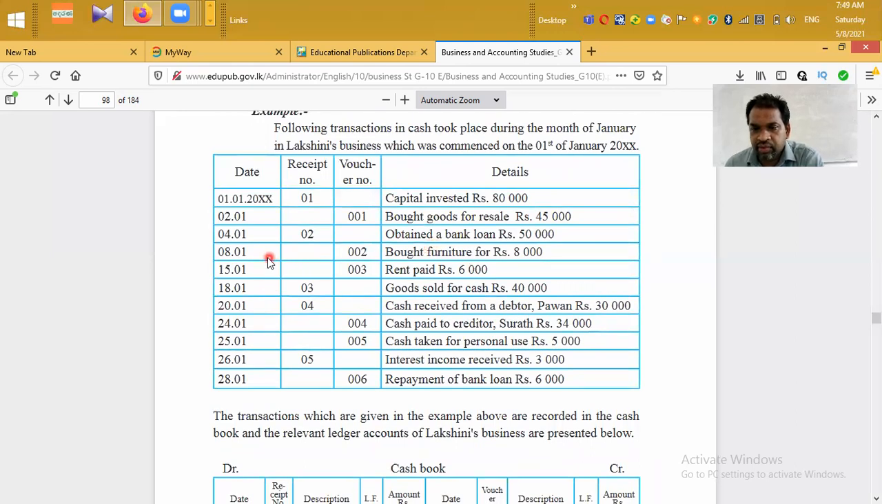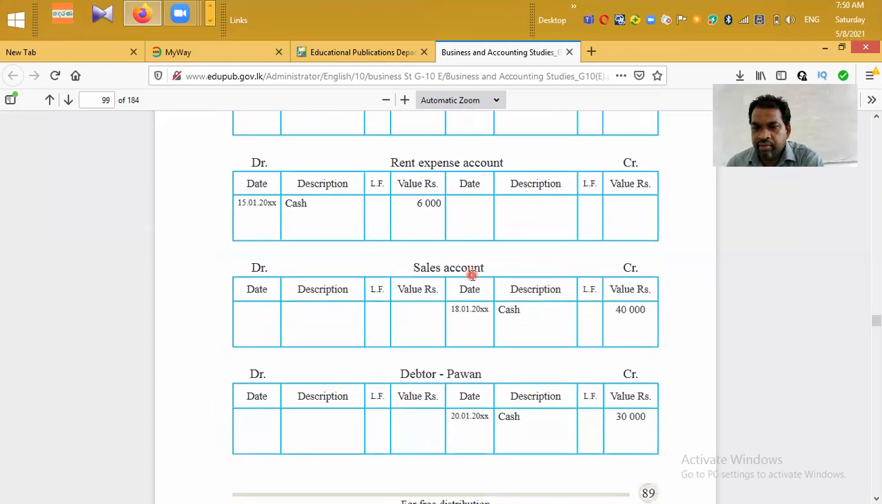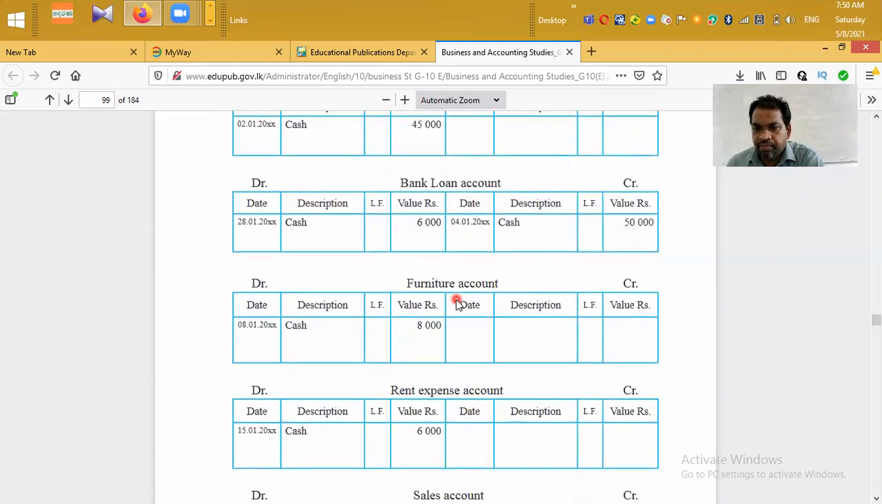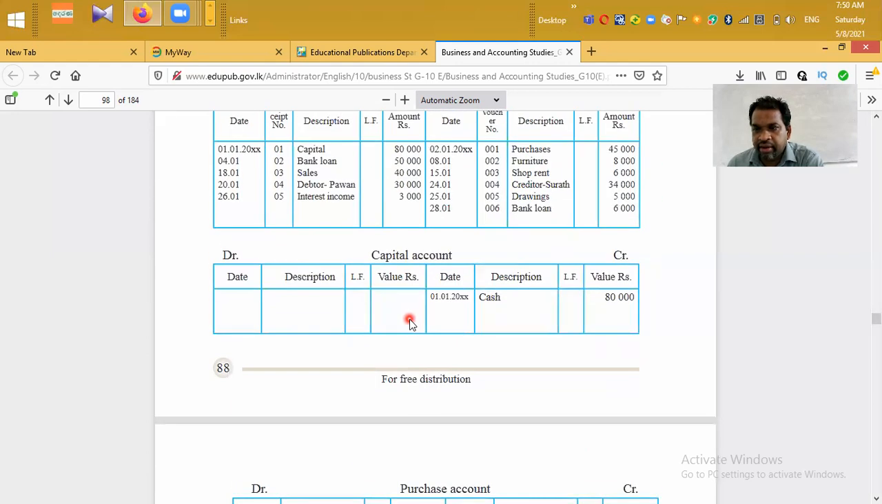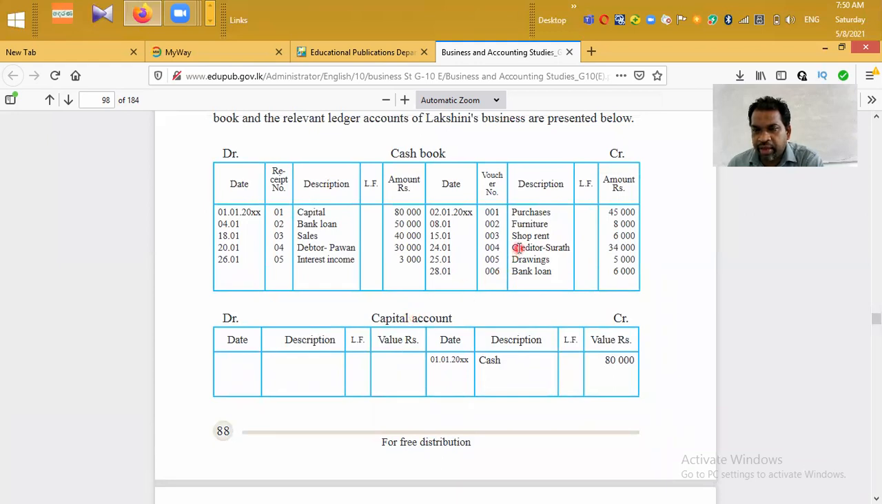Next transaction, 15th January, voucher number 003, rent paid 6,000. Rent paid is an expense. Therefore, expenses increase, debit. Then we can have a separate account for rent expenses. Expenses increase, debit, therefore they have debited 6,000, say in cash, 15th January. When you pay rent, cash decreases, then asset decreases, credit, therefore we can credit the cash book, 15th January. Voucher number 003, shop rent 6,000.